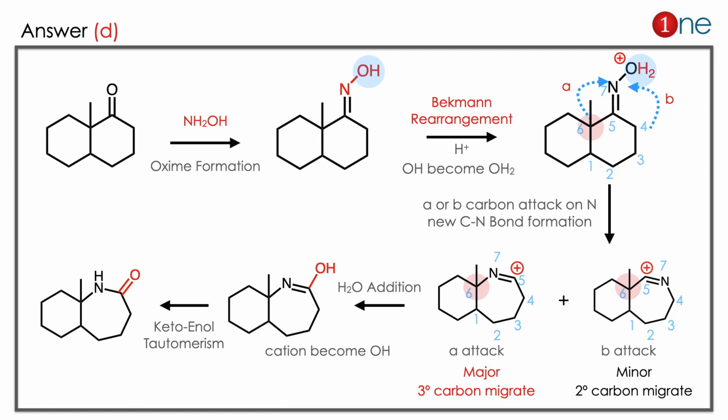Here as we discussed, the major product is from the tertiary carbon moving, not the secondary carbon moving, due to the stability of the cation there. So the tertiary cation moved there. Then the positive charge is quenched by hydroxide addition, so OH formation is there. The double bond is near the OH, so definitely enol-type tautomerism occurred there. So tautomerism is the favored one here. Here normally electron rich groups migrate. So here you have to learn two things. One is Beckmann rearrangement. Beckmann rearrangement always occurs in the oxime system. Mostly the trans groups or electron rich groups migrate here. So it is decided by the stability of the cation.